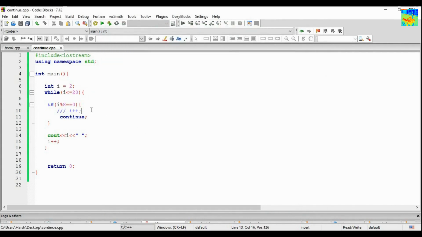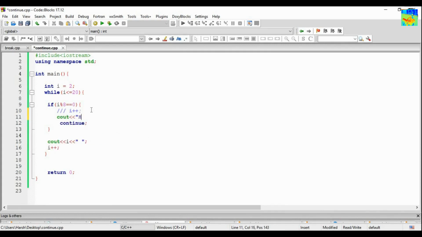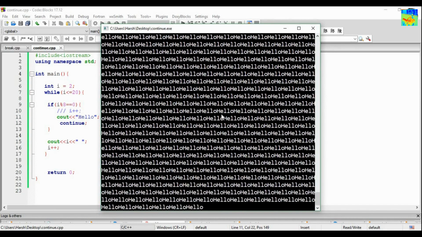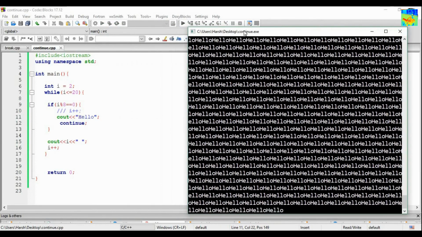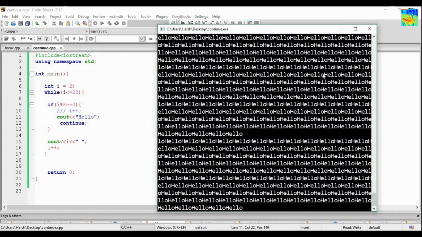Or you can also verify it, just print hello here. So cout, I am printing hello. Now let's see. Okay, so you can see hello is getting printed, and 2, 3, 4, 5, 7 was also getting printed, but the speed is so fast that it was not visible.